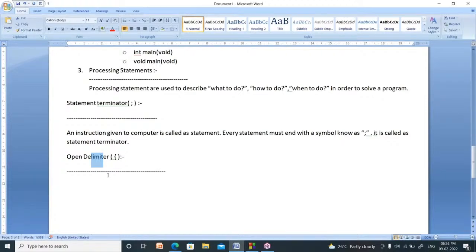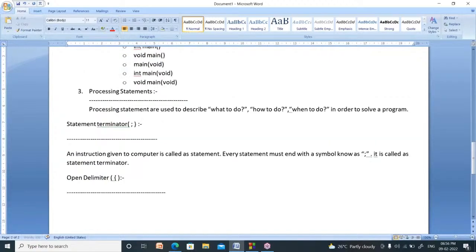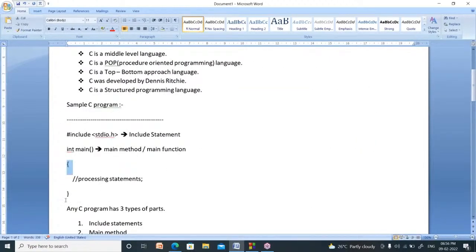Sometimes your friend or your mother or your teacher speaks like this: be within your limits. These two symbols indicate the limits of a function. One is called the open delimiter, and the other is called the closing delimiter.